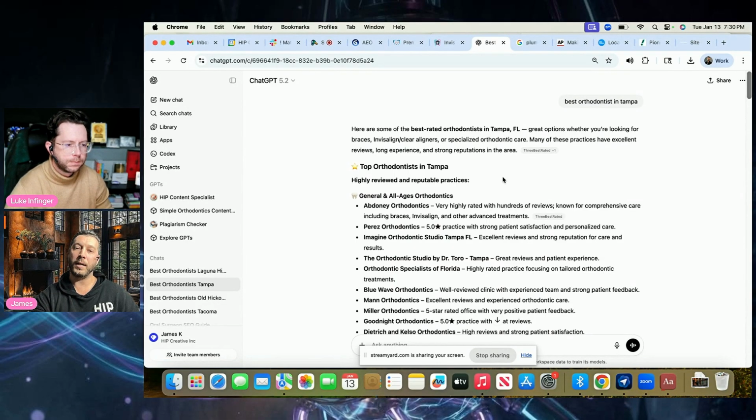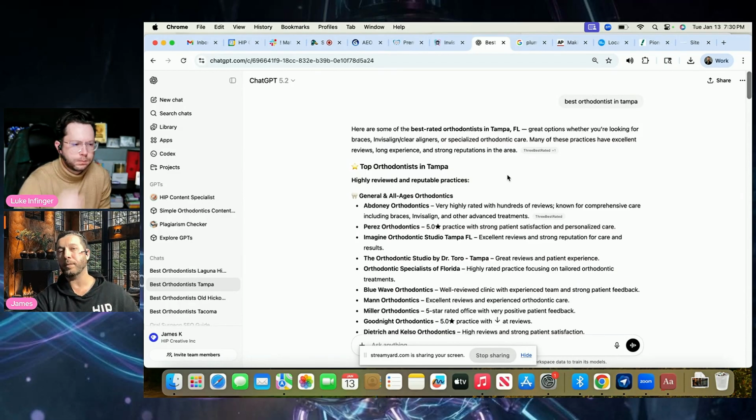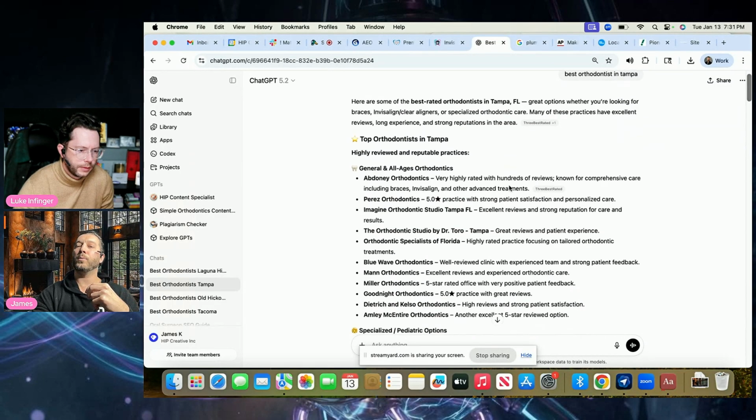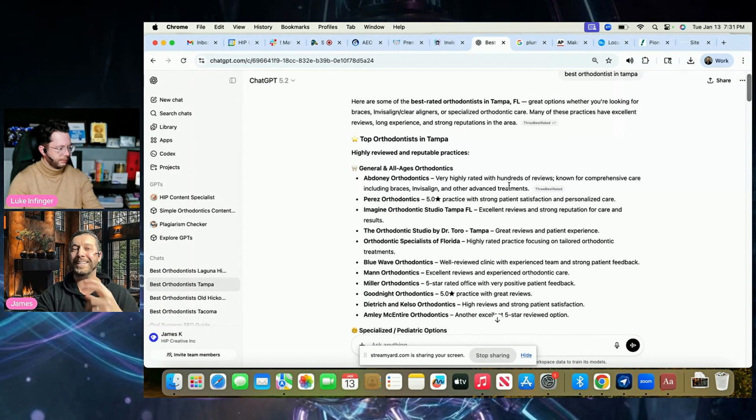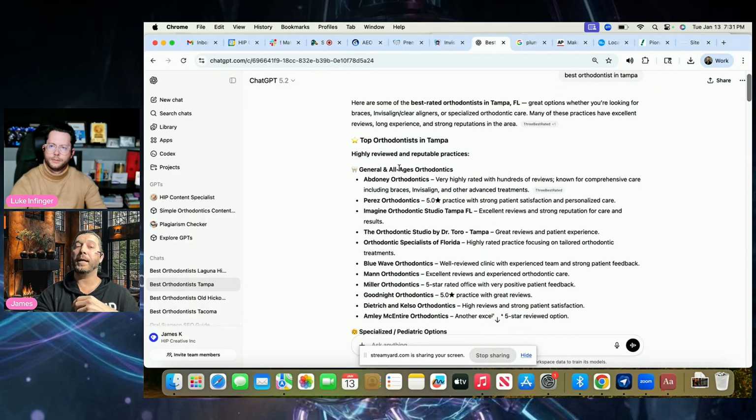It's one of the citations that we are now building for our partners in a robust list that we now have from research. This is one of them. This is one that I say is probably the strongest behind Dental Country. There's a few big ones that we see consistently popping up over and over again. So when I'm looking at specific searches, I'm noticing also ChatGPT will sometimes give me a short list. In this case, it gave me a very long list. It's showing me general and all ages, right? These orthodontics. Imagine here is one of our partners, so ranking number 3.